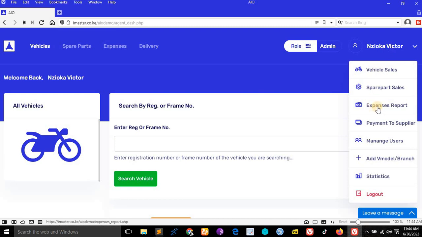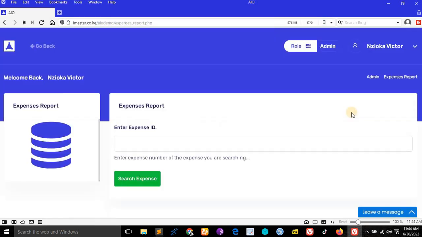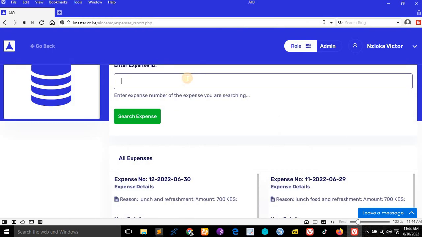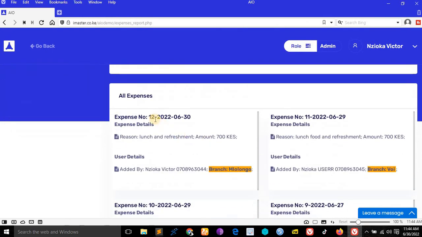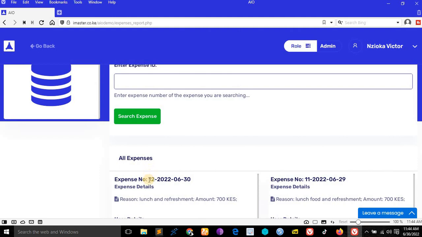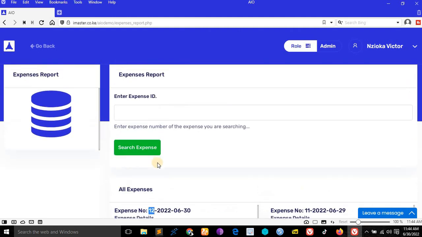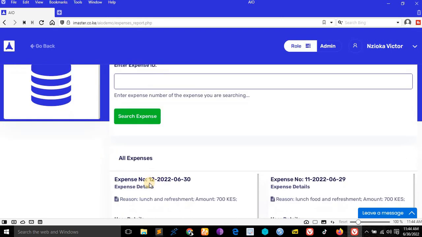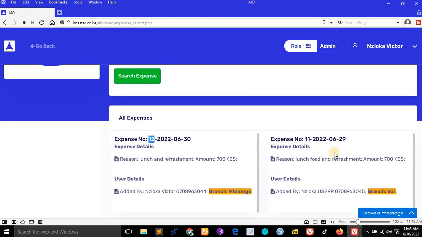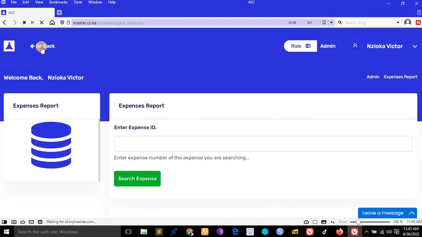The other thing is expenses report. I think I showed you the expenses report. Good. You can search by ID. If any user in the system adds a delivery, they have to give you the delivery ID and the expense ID. For example, I'll show you in the delivery, it is the same. You have to use this ID, and the ID is the first number. This one shows the day, this one shows the date. The first one is the ID.